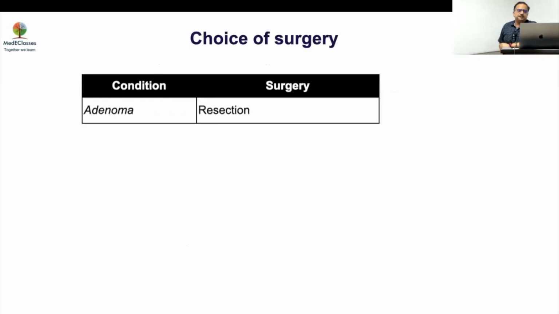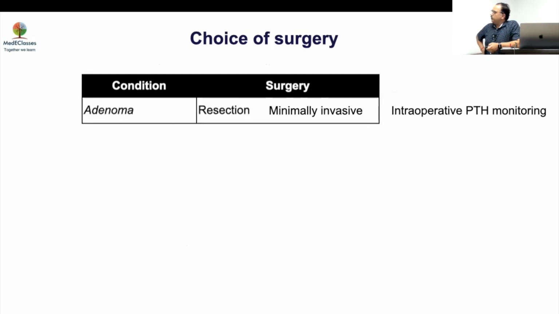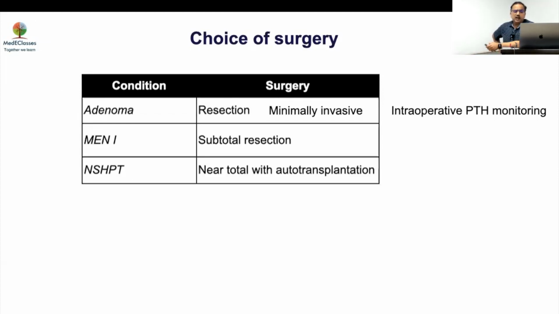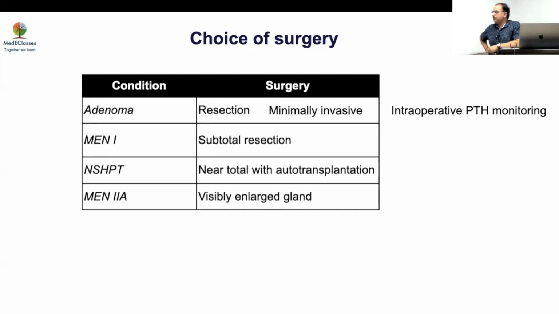Now, very importantly, what surgery to be done? If there is a simple adenoma, do a resection. But usually in younger individuals, it's a multifocal disease, so you have to be careful. MEN1 is going to be multifocal, so you have to do a subtotal resection, which is recommended. For the neonatal age group, you do a near total with autotransplantation. And MEN2A is the only form in which you just remove the visible gland. So knowing the underlying diagnosis is therefore important.